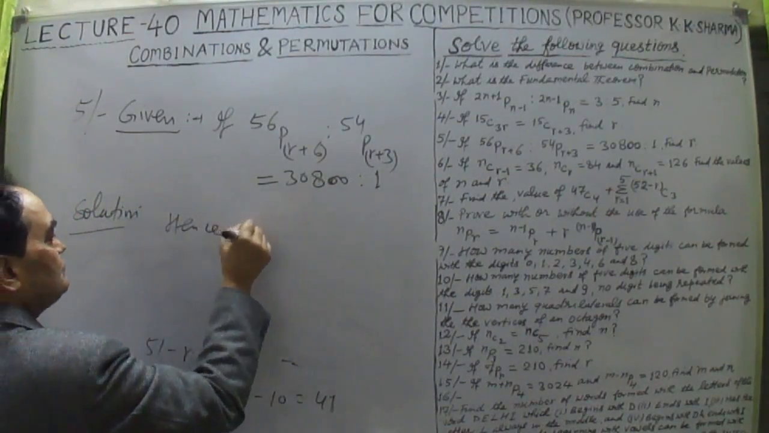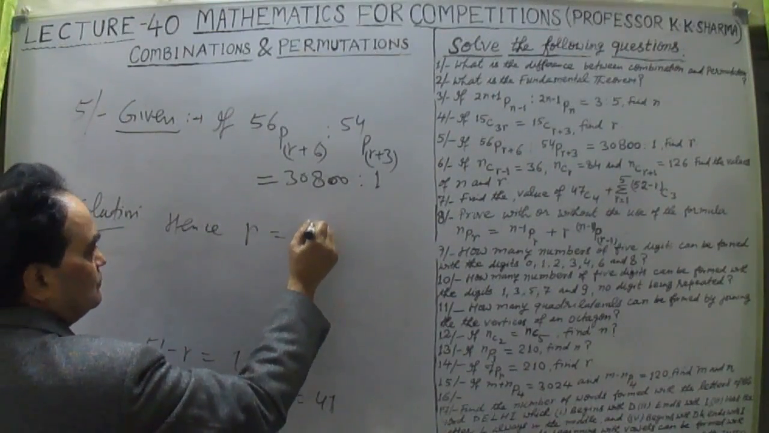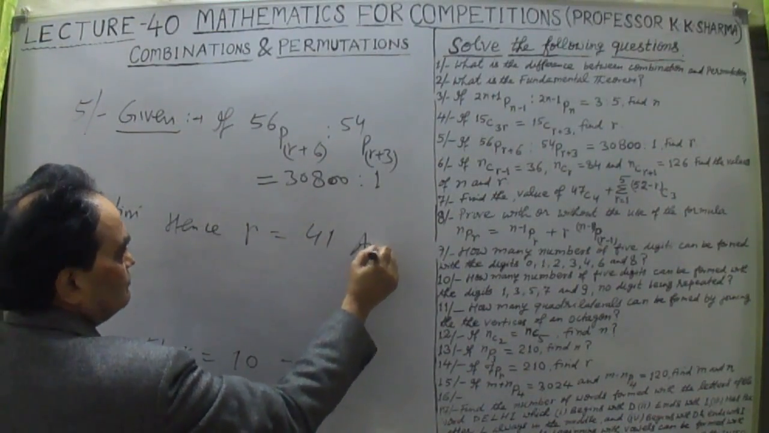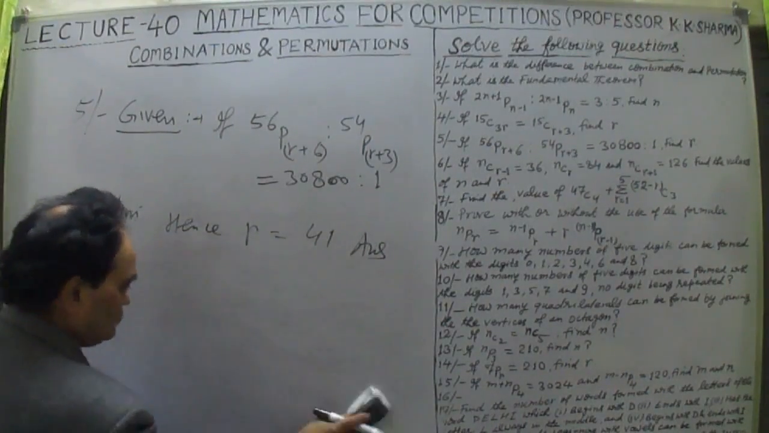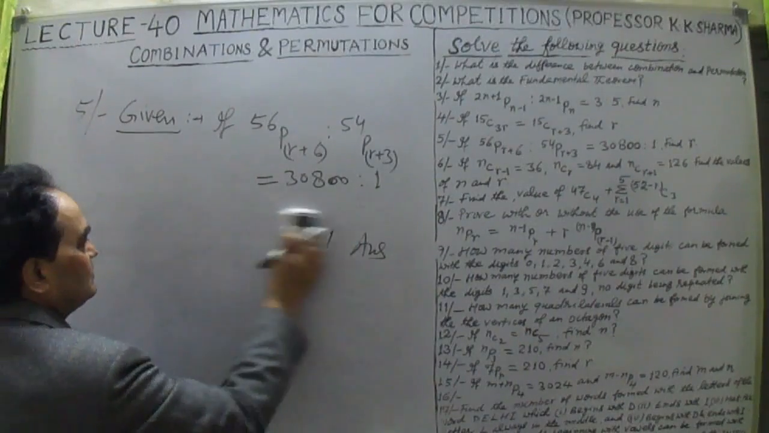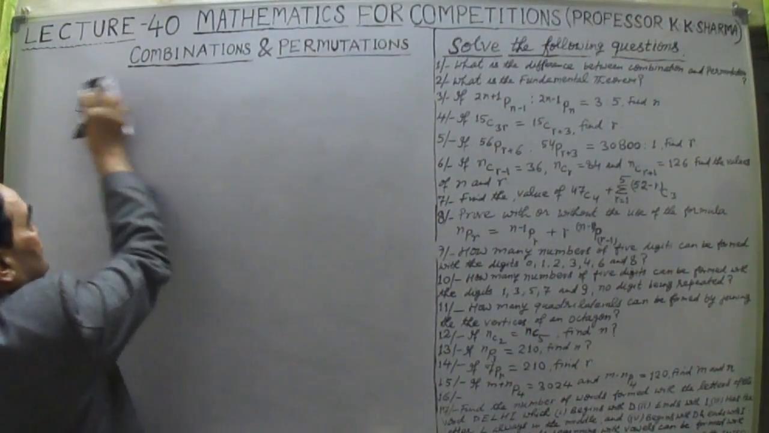Hence the value of r is equal to 41. This is the answer. This is how the questions are being solved. Let me take the next question now.